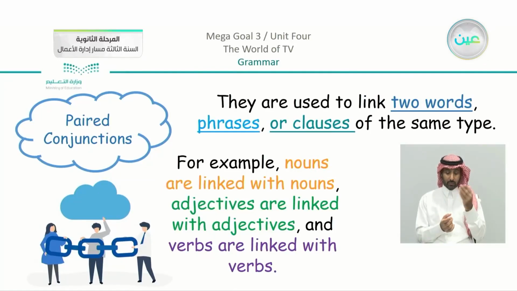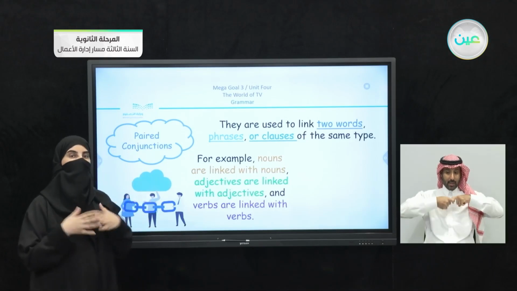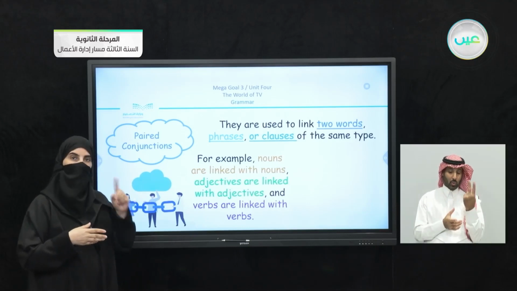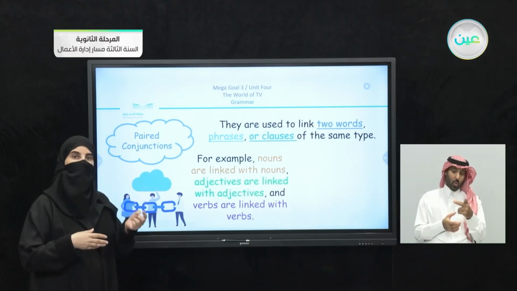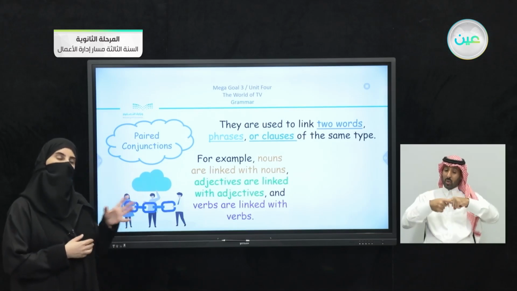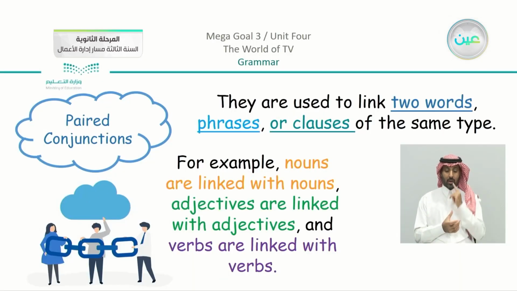Now, paired conjunctions are used, just as we mentioned in the objectives, to link two words, or two phrases, or two clauses of the same type. To explain this, nouns are linked with nouns.